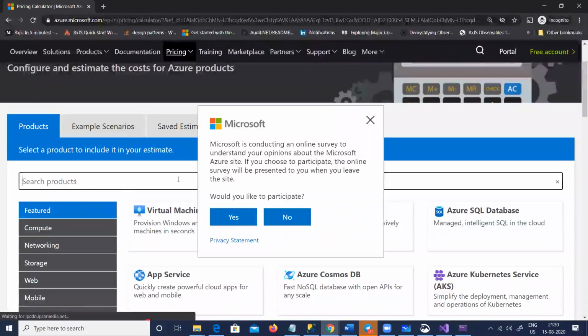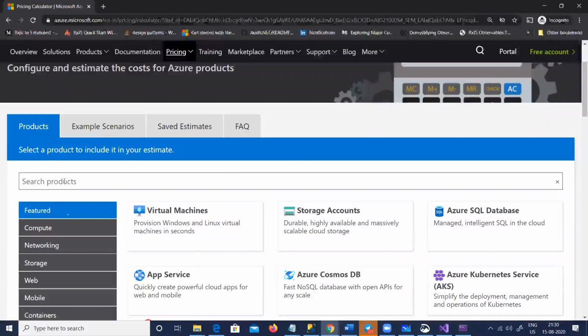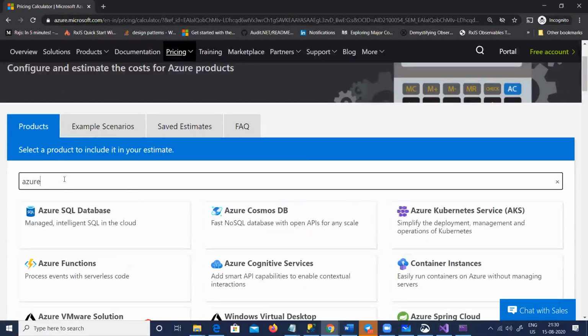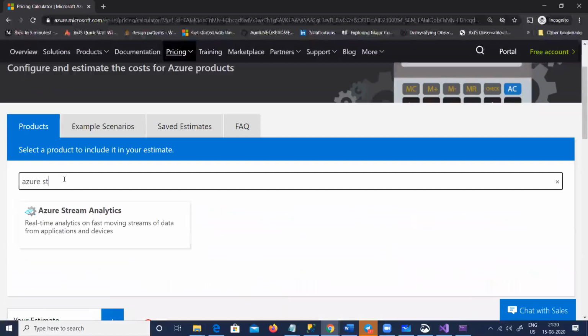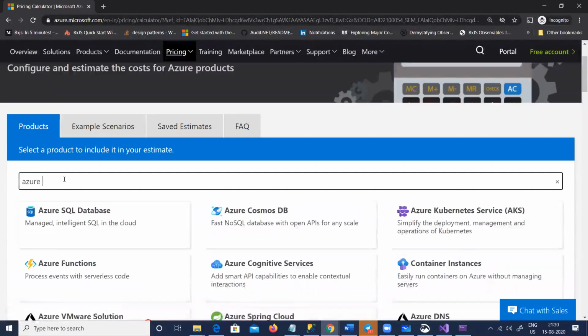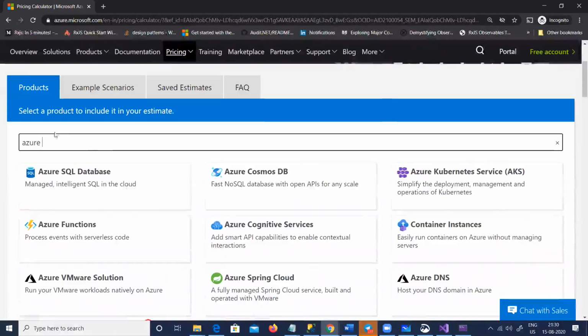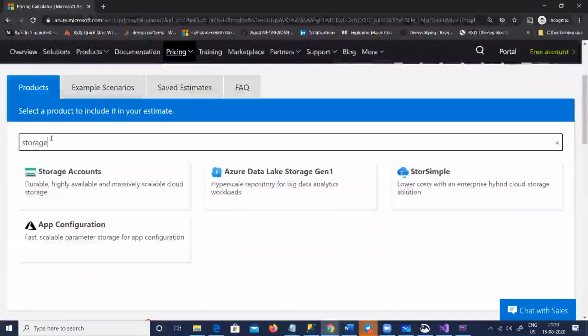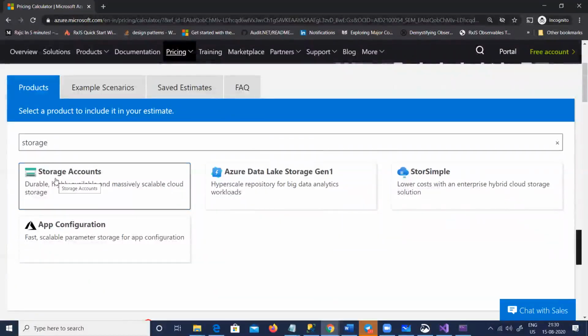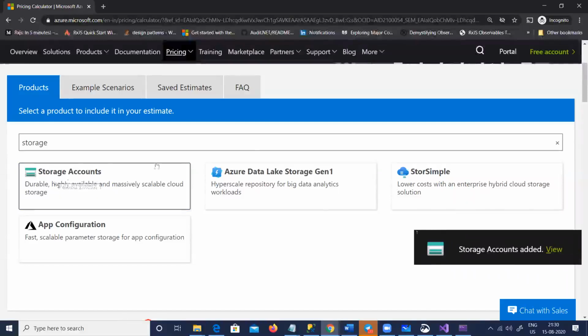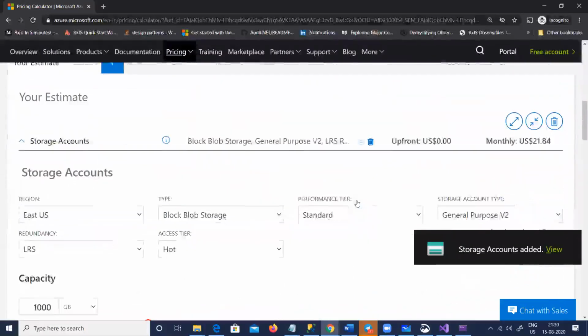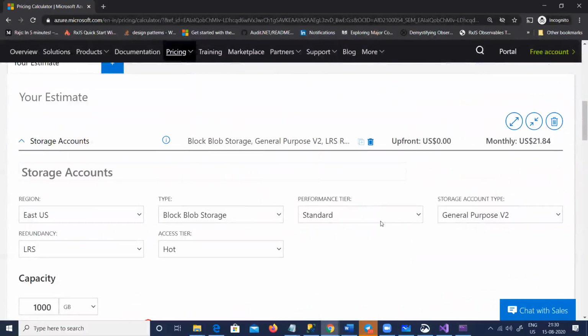For example, if you want Azure queues, choose Azure storage, and in that, the storage account. Once the storage account is added, by default it gives me something monthly.